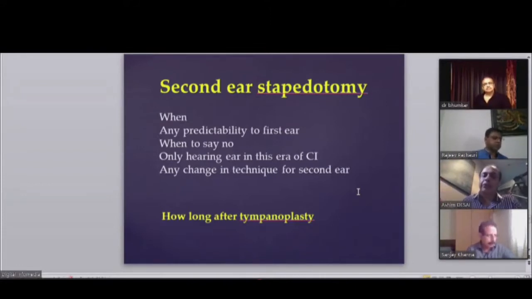The best way to measure is to put it in position before the fenestration. Yeah, that ball valve joint is amazing. In fact, I used to fix it to the neck, keep it there, move it aside, and then make the fenestra and then move it back. That problem is over if you are using a ball valve joint piston. Whether you anchor to the malleus first or to the fenestra, you can still change the angulation and height of the piston at any point of time. That's the beauty of that piston.